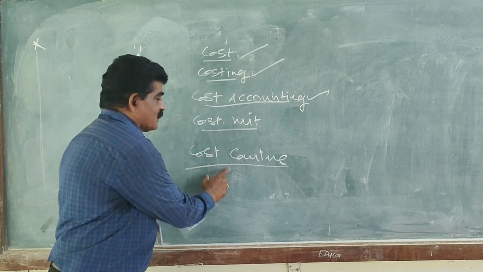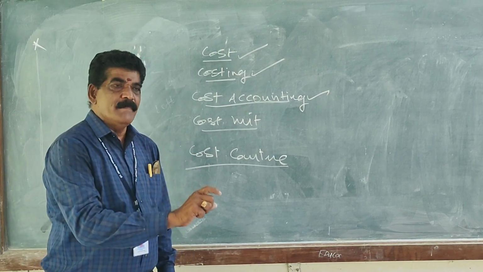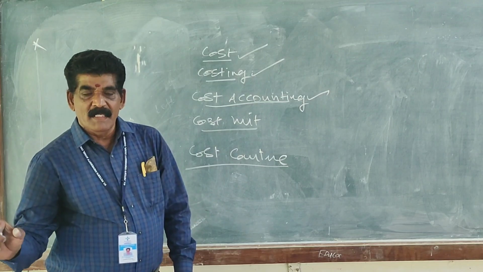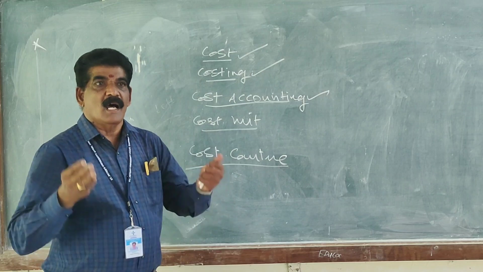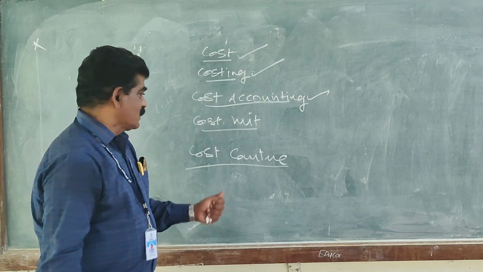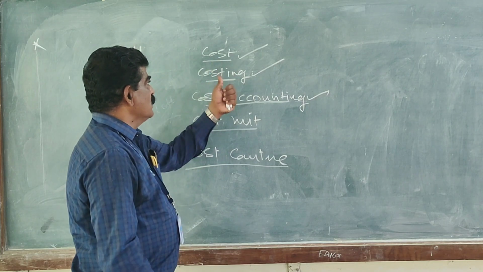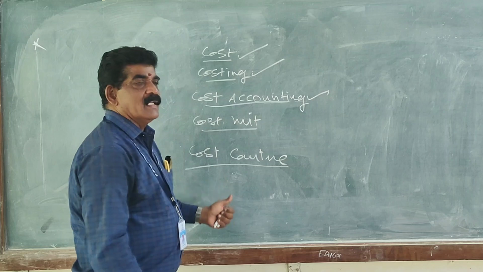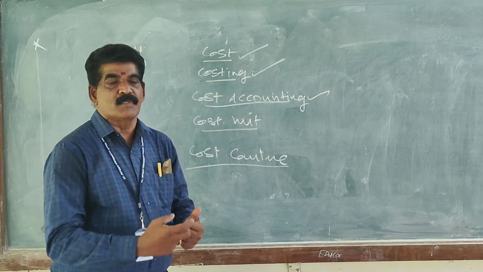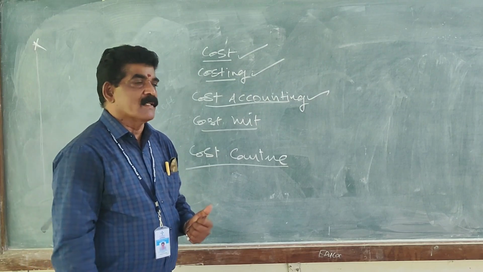Cost center is a place or a machinery or an equipment, or a combination of all these, where all costs are accumulated and recorded. So far we have seen what is cost, costing, cost accounting, cost unit, cost center. These are all the basic concepts you must know before studying the cost accounting subject.